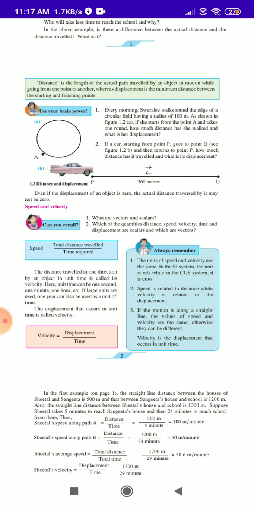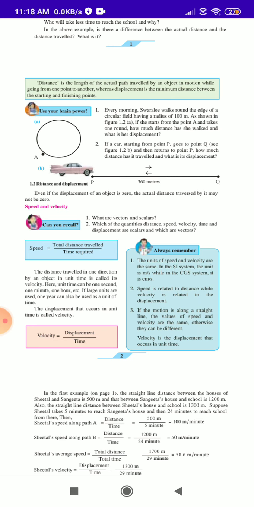Second paragraph: if a car starting from the point P goes to the point Q, see figure 1.2b. The car goes from point P to point Q, two different names for the points.